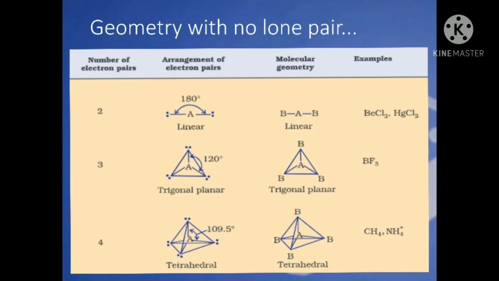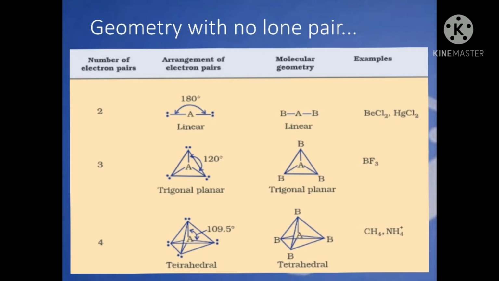Trigonal planar. In this type of geometry, three electron pairs are present and no lone pair is there. The electron pairs are arranged in such a way that the angle between all of them is 120 degrees. This type of geometry is called trigonal planar. An example of such kind of geometry is boron trifluoride.